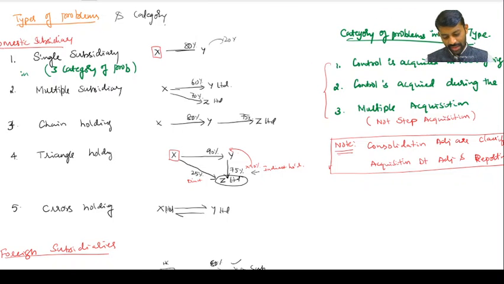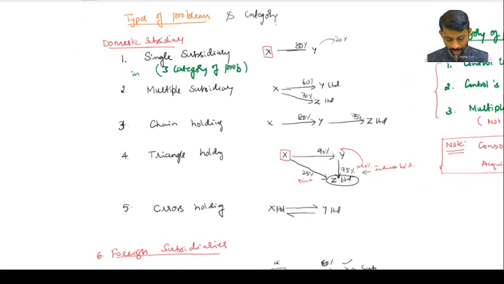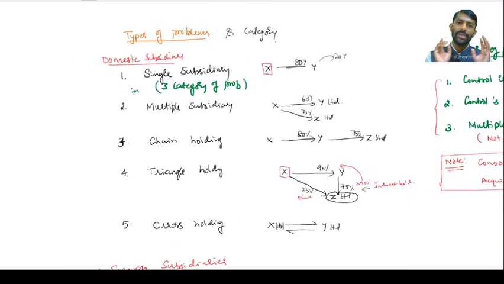Very nice problems. So now imagine, in consolidation, if I want to solve just one problem in each category or type, how many problems do we have to solve? Let us have an overview. In single subsidiary, 3 problems. In multiple subsidiary, 3 problems. Here I have taken one holding company and 2 subsidiaries. In those 2 subsidiaries, control is acquired at the beginning, during, or end, or by multiple acquisition.